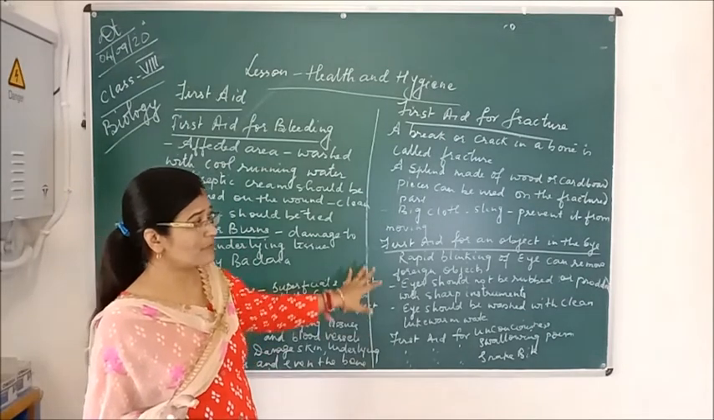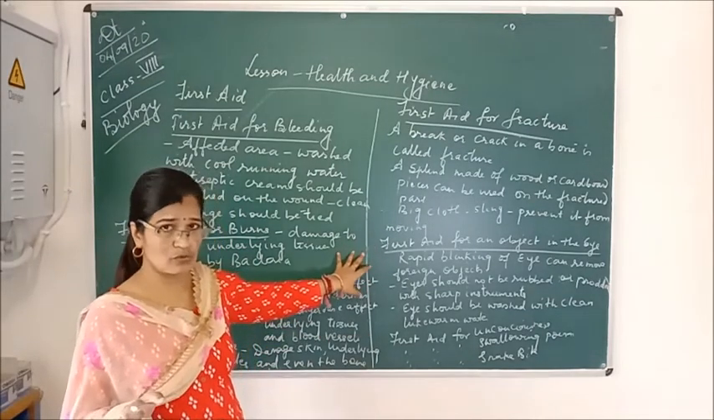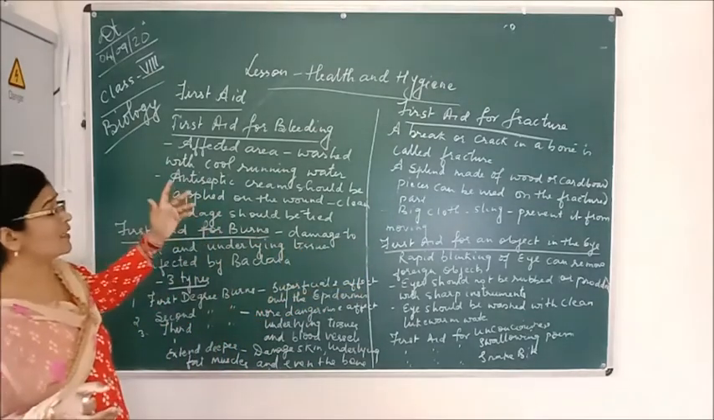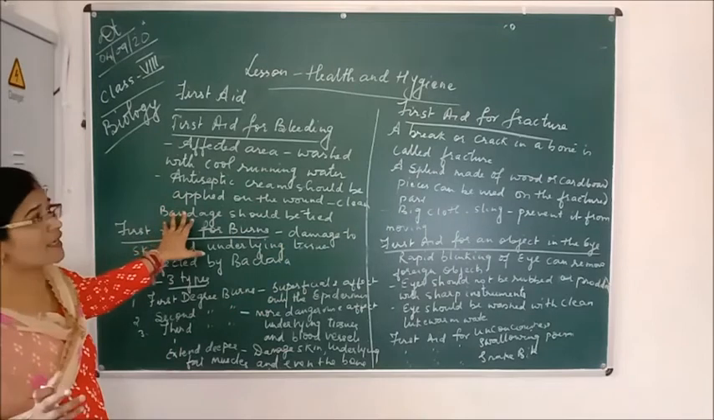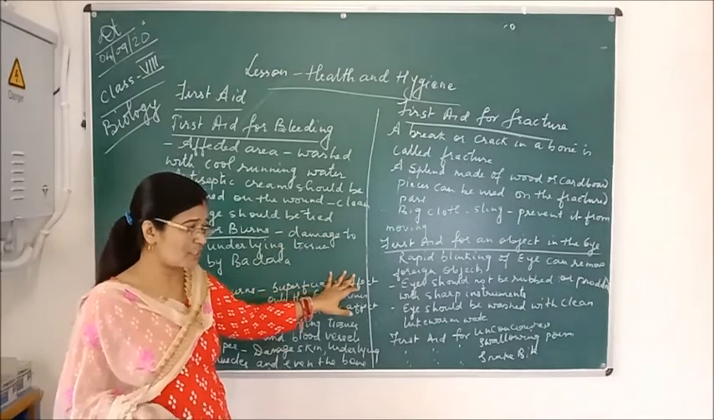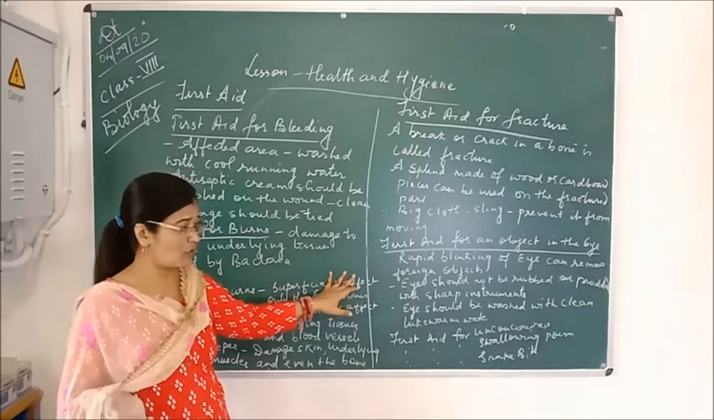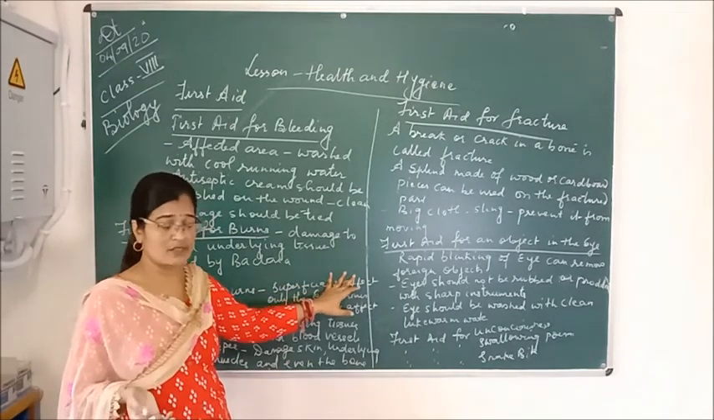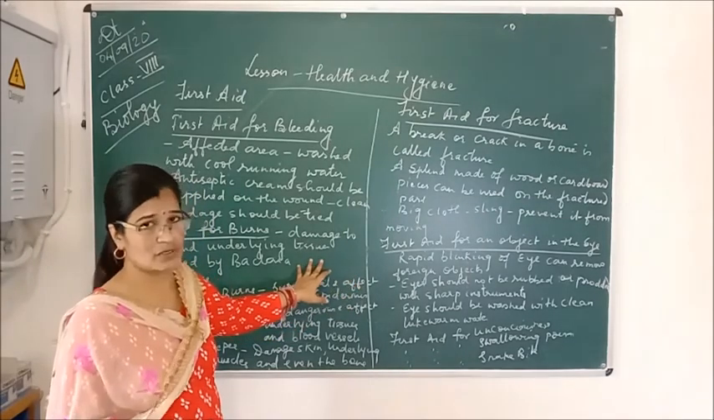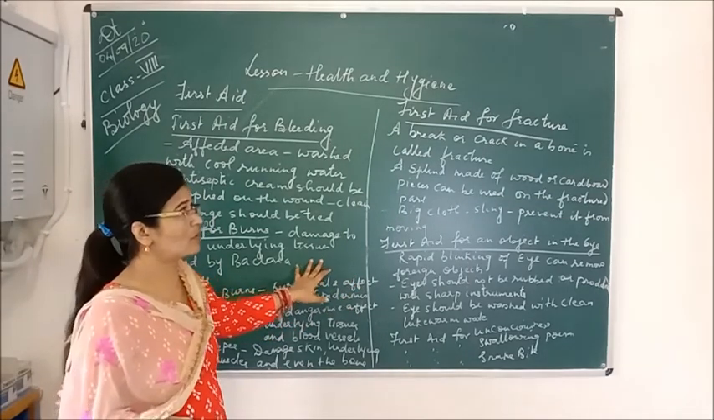So these are the different first aid measures we should do at home when a person has either bleeding or burns or any kind of fracture, or unconsciousness, or when he has swallowed poison, or in case of a snake bite. And after that only we should take him or her to the doctor. So this is all about first aid.